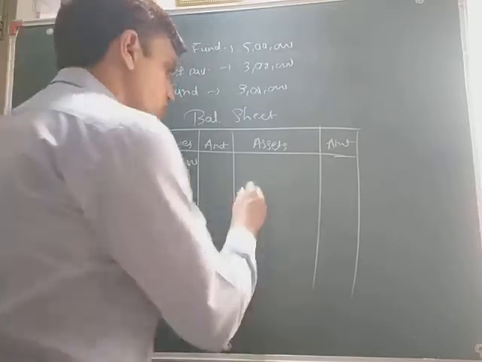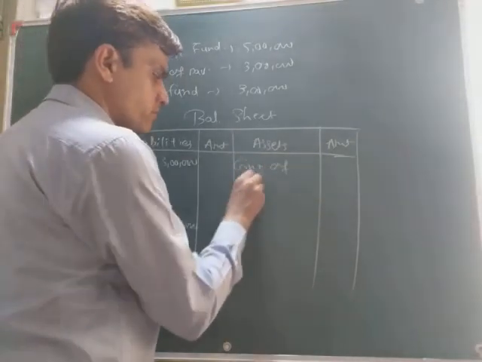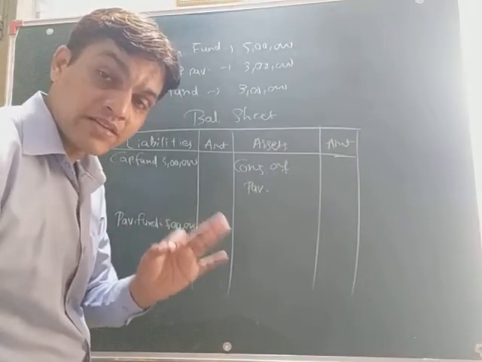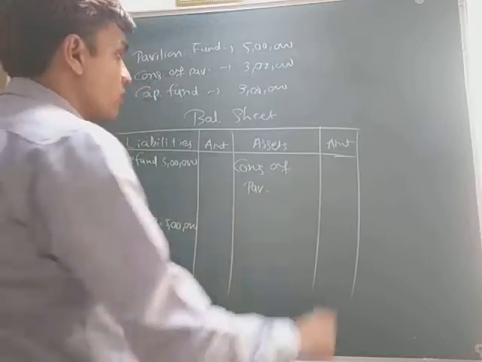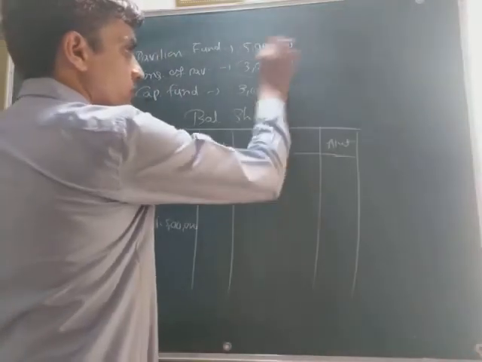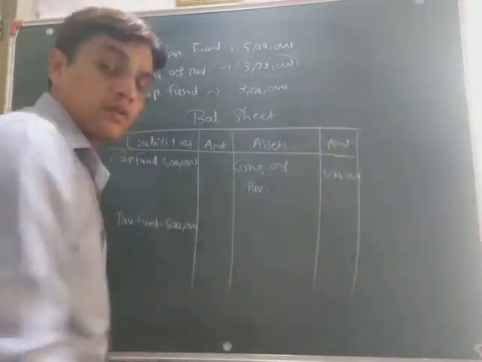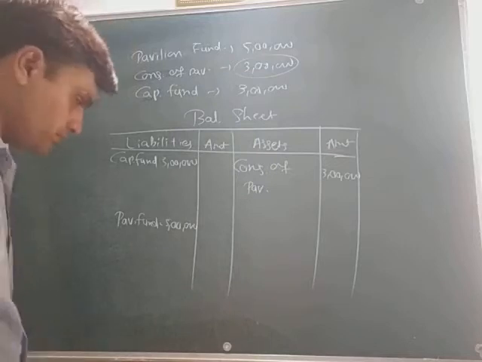Okay, so right here construction of pavilion, because it is a capital expenditure, that's why we are recording it on the asset side. Okay, how much is it? 3 lakh rupees. So write down here 3 lakh rupees, and it is an expenditure, so we have to deduct from this also.